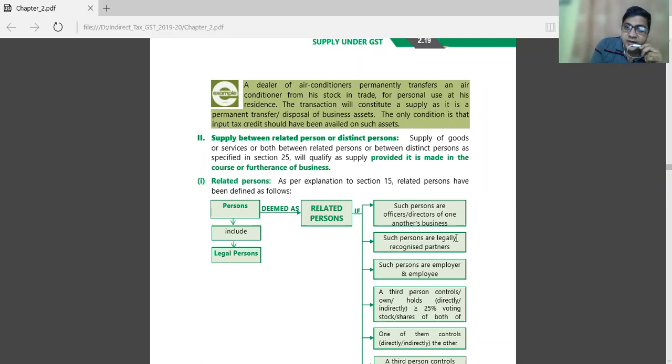Such persons are legally recognized as partners.